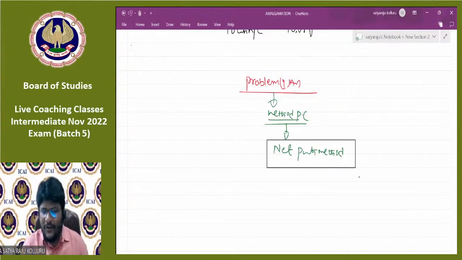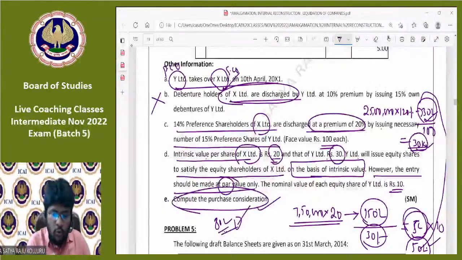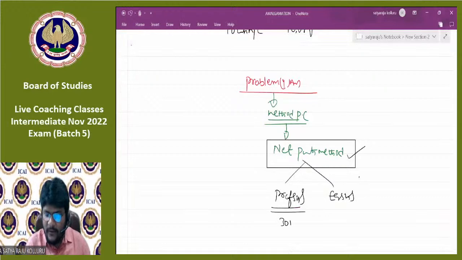How do you know? What is the meaning of net payments method? While reading the information given in the problem, if you are able to know how much amount is payable to preference shareholders and how much amount is payable to equity shareholders, then automatically the method of PC is net payments method. How much amount payable to preference shareholders, I know from point number C, which is 30 lakhs.